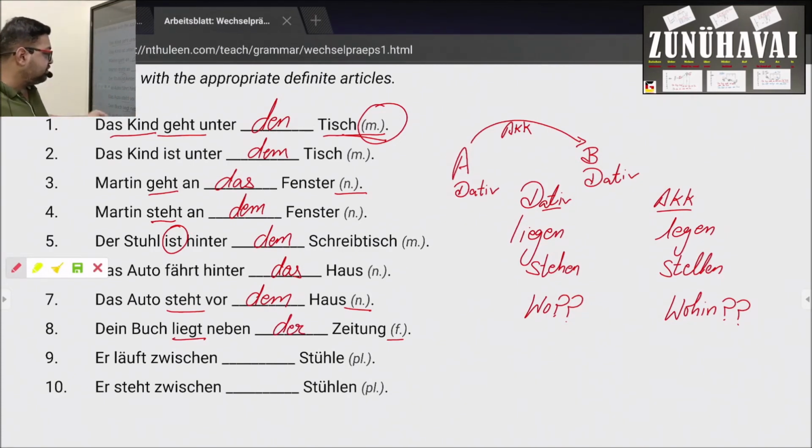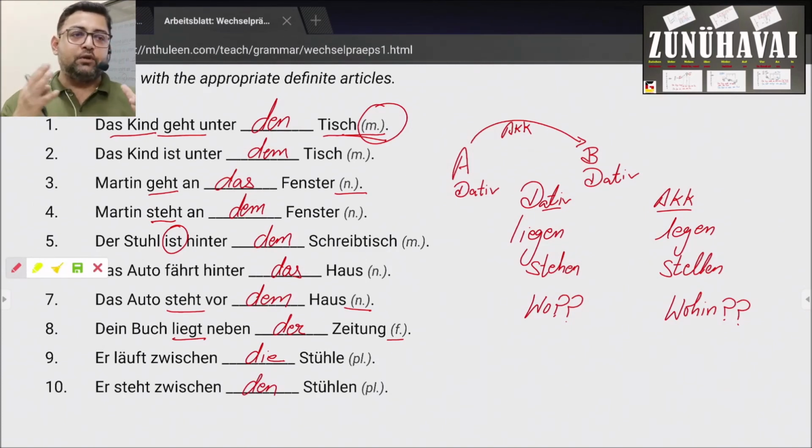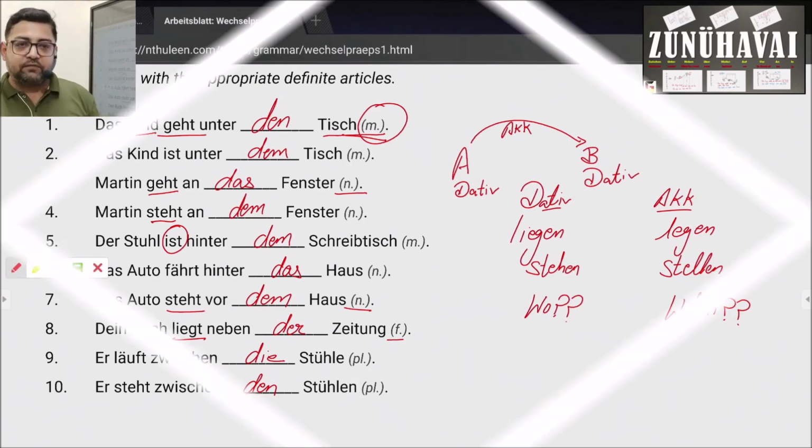Er läuft zwischen die Stühle. He is walking between the chairs. That means he is walking. His position is not stationary, not fixed. So, accusative: zwischen die Stühle. Er steht zwischen den Stühlen. Now he is standing between the chairs. That is how we apply some logic of accusative case and dative case. Let's try to find out some more examples.